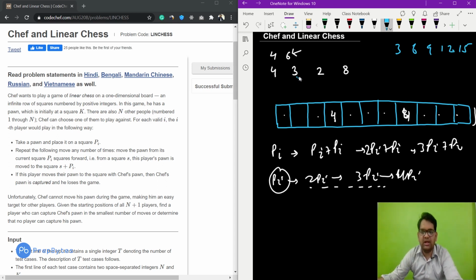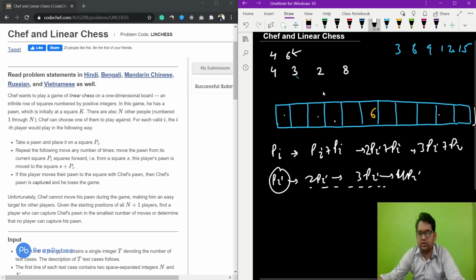Now they're asking that by moving like this, if any of the players happens to have the same position as the chef's position, which is 6, so 1 2 3 4 5 6, then he can take that pawn. So chef is an easy target for all the players, but chef will lose the game if his pawn is captured.